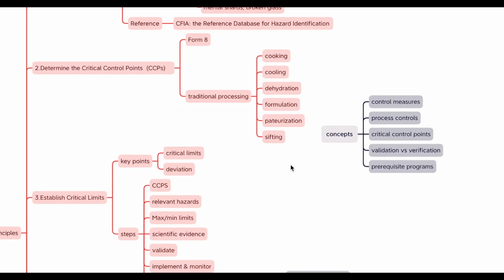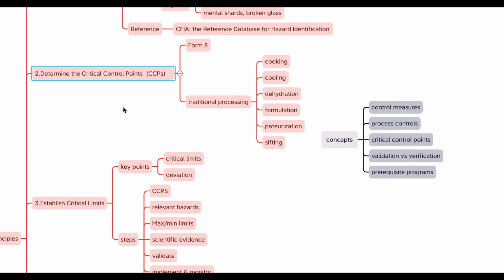We're going to talk about determining the critical control points. But first of all, let's look at some concepts: control measures, process controls, and critical control points. Control measures are actions and activities that can be used to prevent or eliminate a food safety hazard or reduce it to an acceptable level. And both process controls and critical control points are types of control measures.